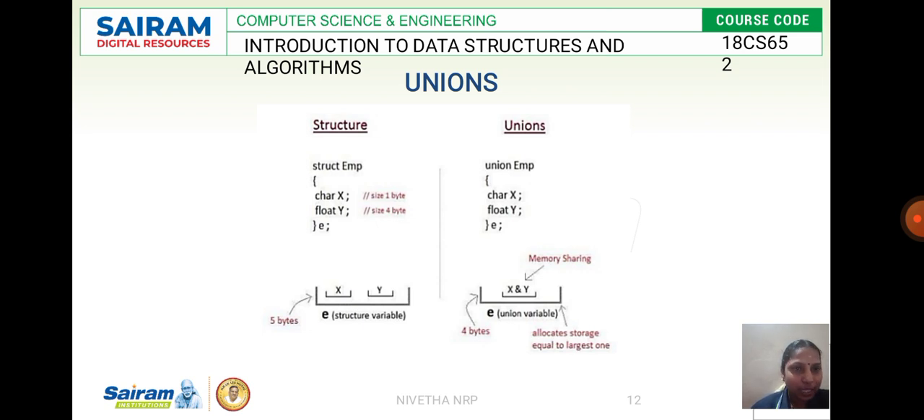And when you use the same concept with a union, what happens? The character holds 1 byte, and the float holds 4 bytes. So which variable is holding the maximum memory? Float is holding the maximum memory, so at most 4 bytes will be allocated. Within that, when the character is accessed, the memory will be allocated within those 4 bytes, and after execution of it, the float will replace that. This is the difference between the structure and union.